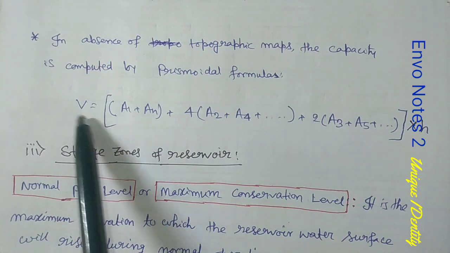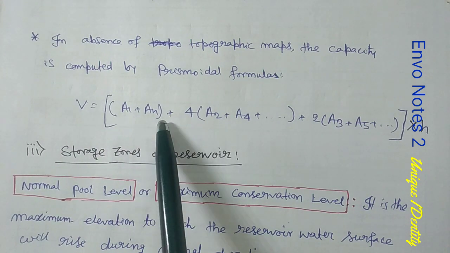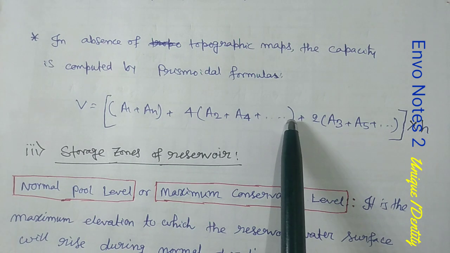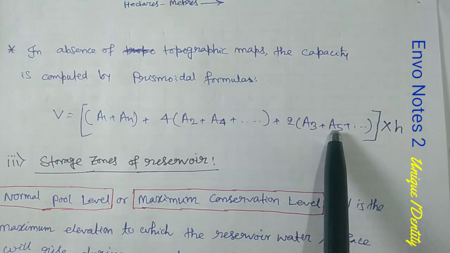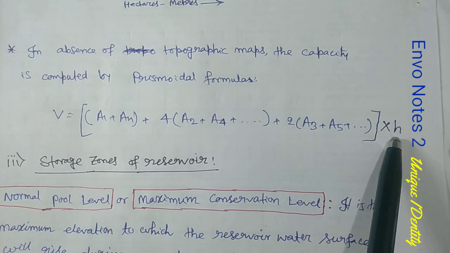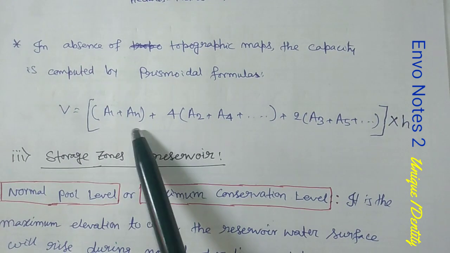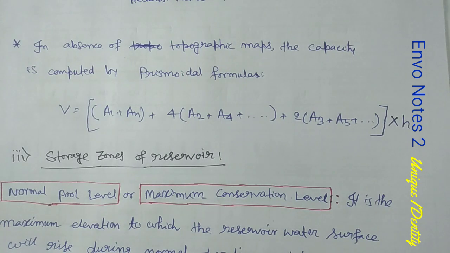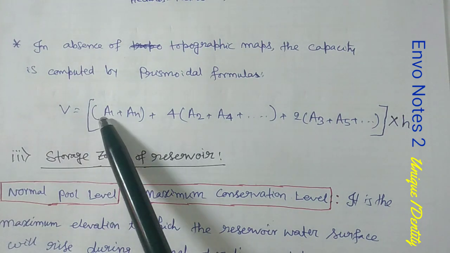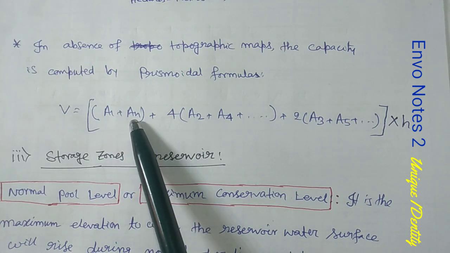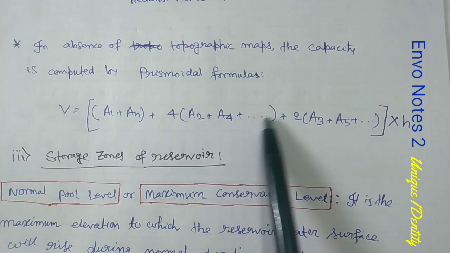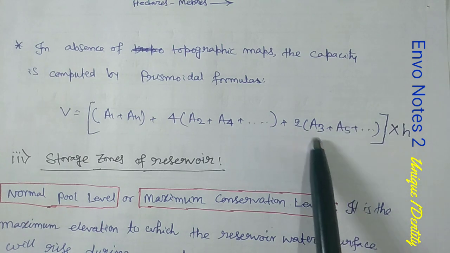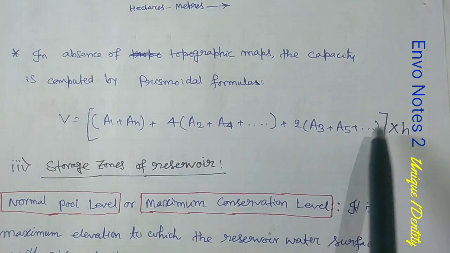What is this Prismoidal formula? Volume equals A1 plus AN plus 4 into (A2 plus A4 plus ... up to the last number) plus 2 into (A3 plus A5 plus ...), whole into the elevation H. A1 means the area in the first plot, because by surveying you can get so many plots. So the first one is A1 and the last one is AN, and these are the even numbered areas, that means A2, A4, A6, A8, and these are the odd numbered areas: A3, A5, A7, A9.